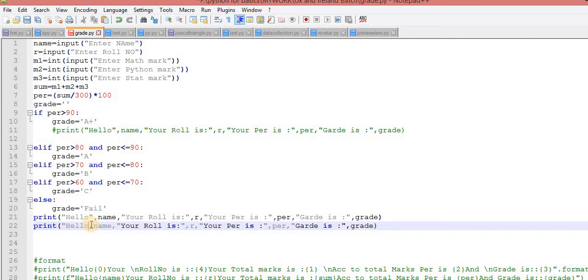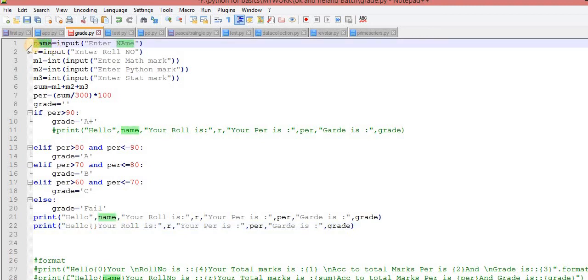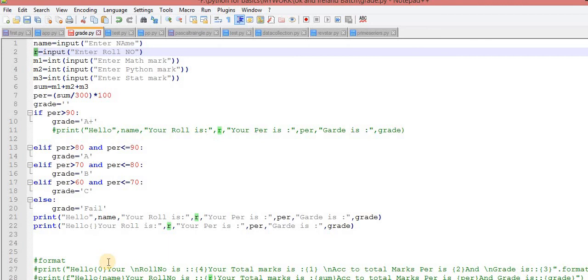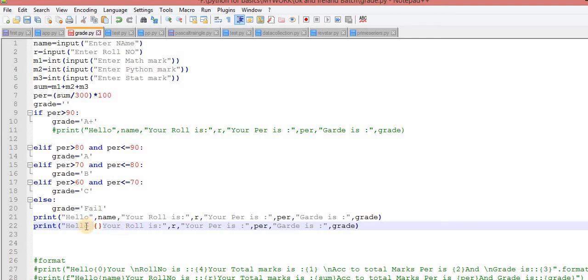Understand this. Where you need these variable values, you have to take the help of curly braces. Here is hello, and then you have to print the name, and this name is in this variable.